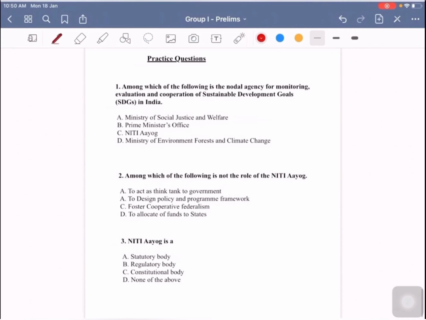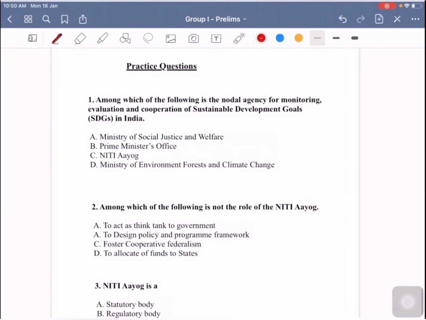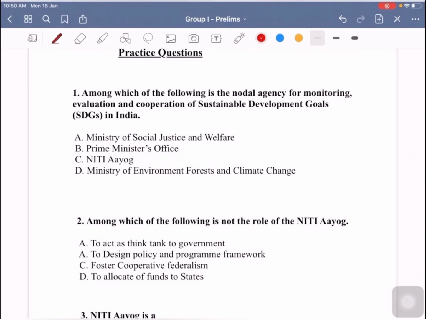So based on our discussion, we will deal with some practice questions. The first question is: which of the following is the nodal agency for monitoring, evaluation, and coordination of sustainable development goals in India? Option A is Ministry of Social Justice and Welfare, option B Prime Minister's Office, option C Niti Aayog, and option D Ministry of Environment, Forest and Climate Change. The answer here is C, Niti Aayog. So Niti Aayog is the nodal agency for coordination, monitoring, and evaluation of sustainable development goals in India.